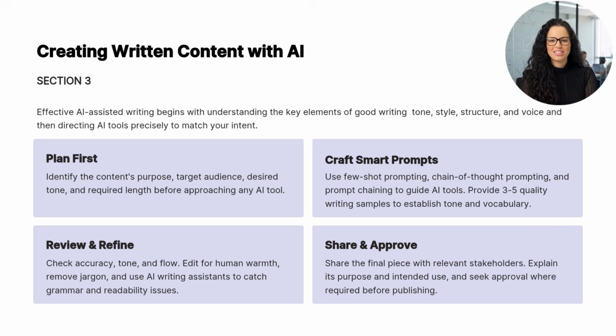Effective AI-assisted writing starts with understanding tone, style, structure, and voice. Plan by identifying purpose, audience, tone, and length. Use smart prompts like few shot and chain of thought. Review for accuracy and tone, edit for warmth, and share with stakeholders for approval.